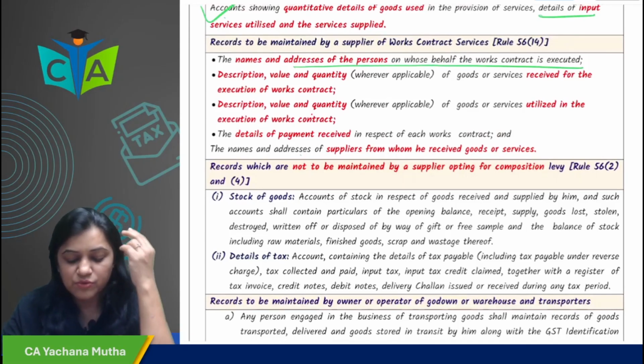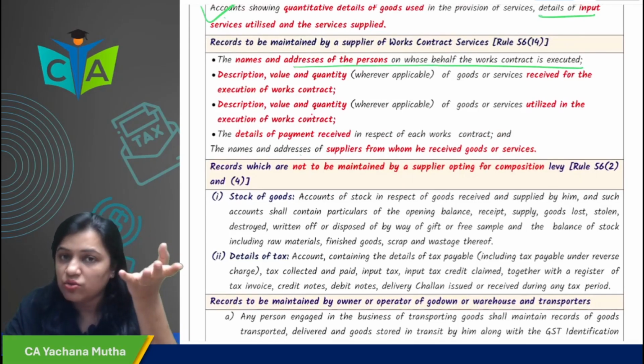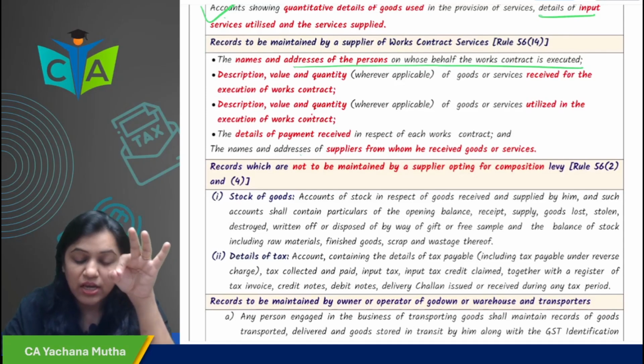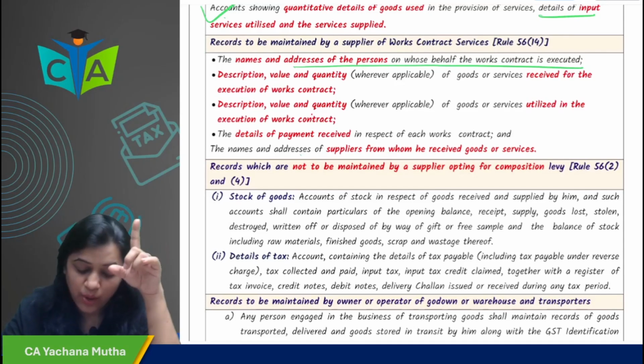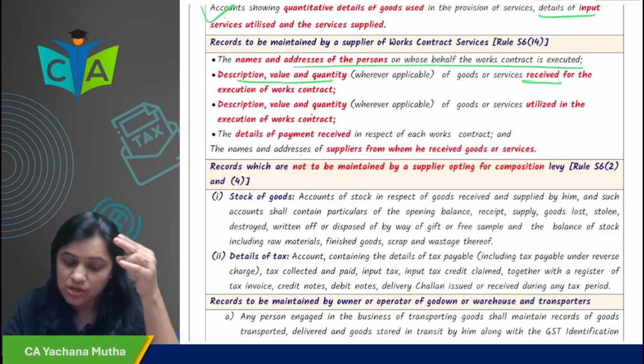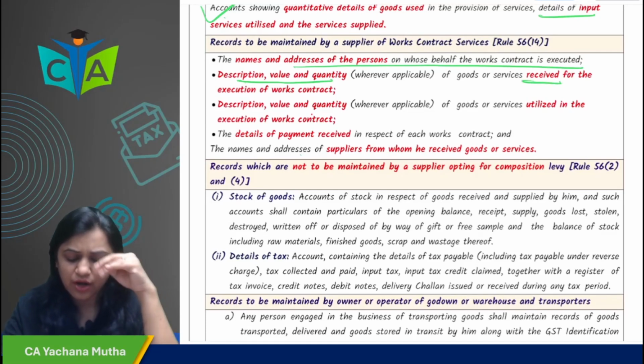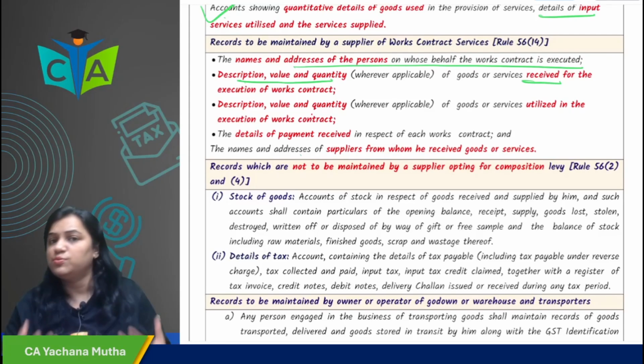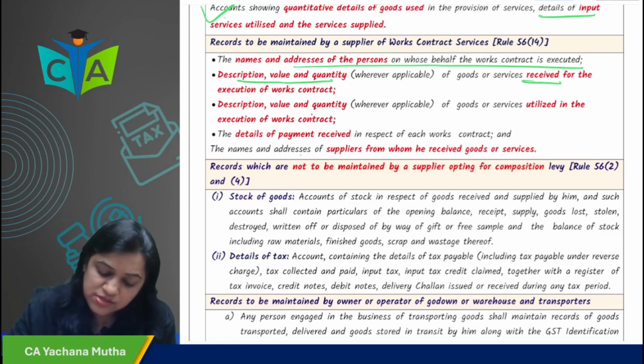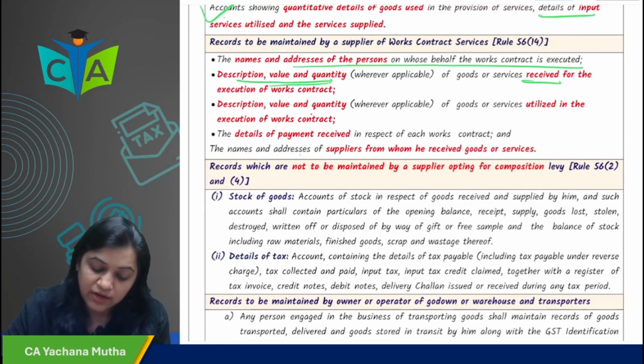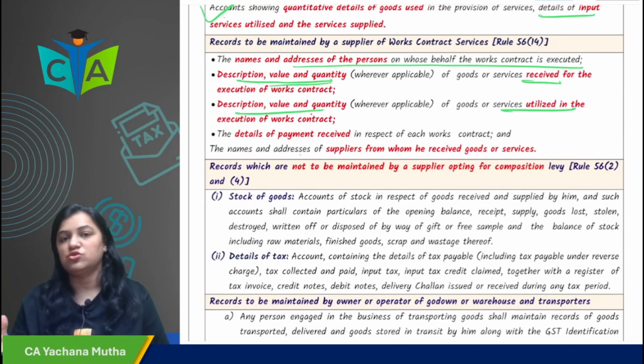On whose behalf you are executing the work contract, you have to maintain name and address of that person. Second, description, value, quantity of goods or services received for execution of work contract. For executing the work contract, you must be receiving the goods or the services, so the description, value and quantity of that.